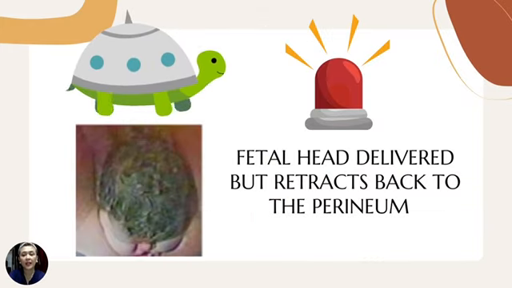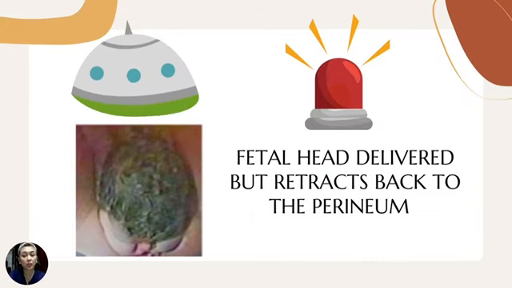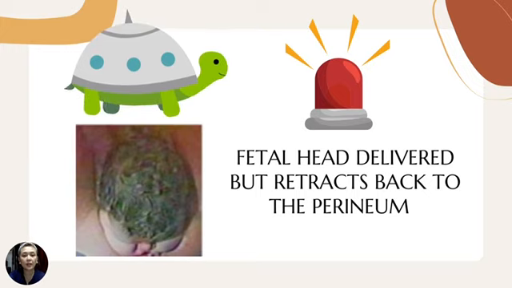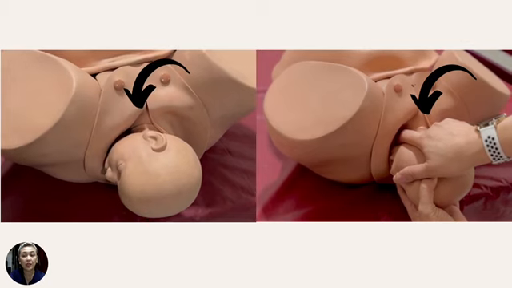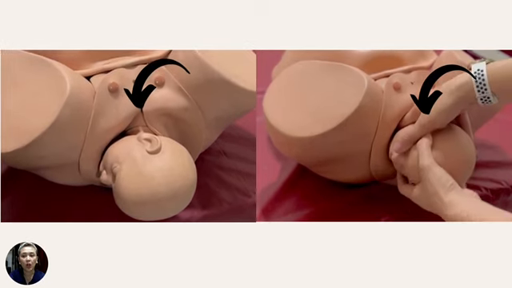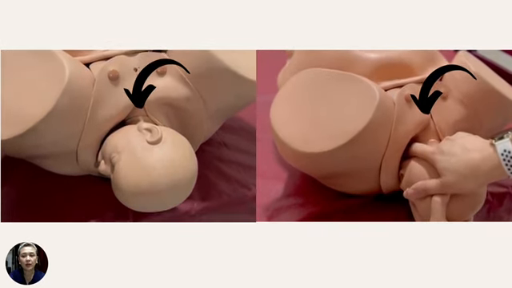The fetal head now was delivered but retracts back to the perineum, giving us the turtle sign. In here, the routine practice of gentle downward traction of the fetal head fails to deliver the fetal shoulder. What are you going to do now?